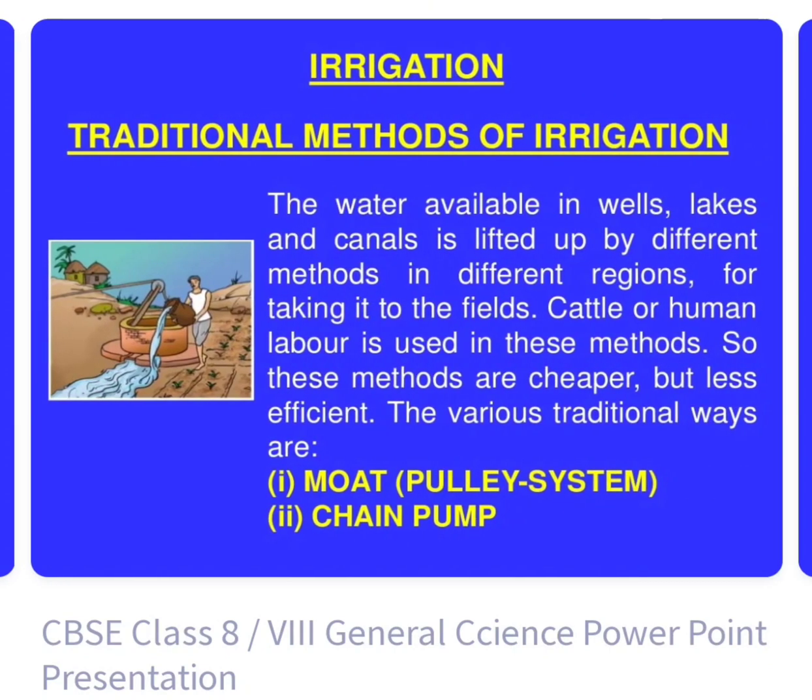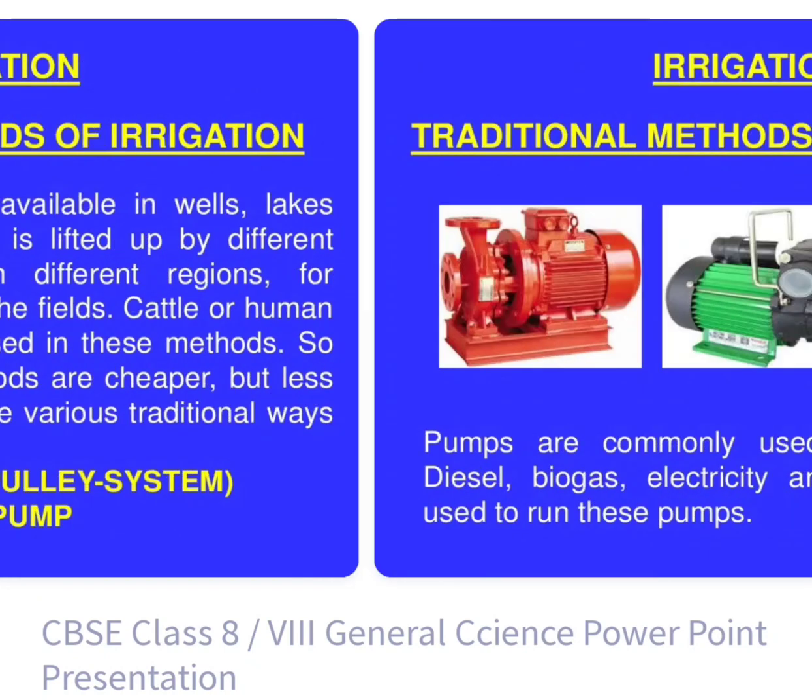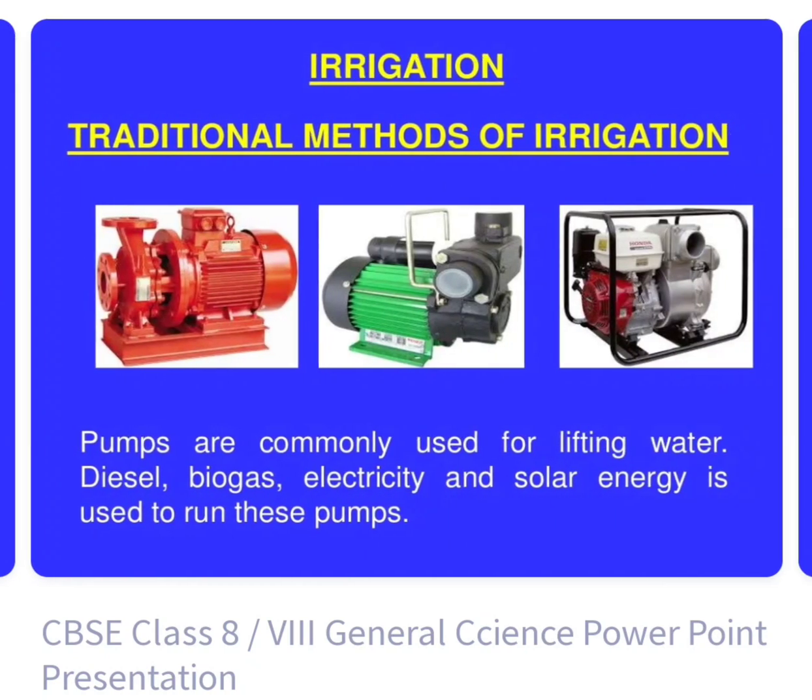Traditional methods of irrigation: the water available in wells, lakes and canals is lifted by different methods in different regions and taken to the field. Cattle or human labor is used in these methods. So these methods are cheaper but less efficient, as they take much time.